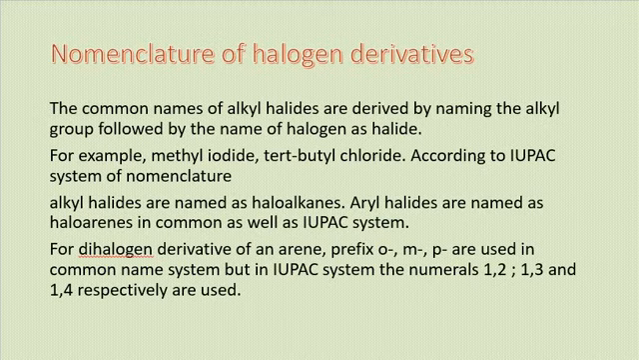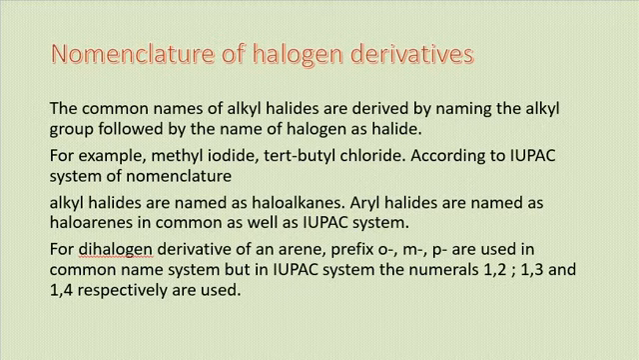Now nomenclature of halogen derivatives. The common names of alkyl halides are derived by naming the alkyl group followed by the name of the halogen as halide. For example, methane, and from methane, if I replace one hydrogen atom with iodine, the compound formula would be CH3I. So I would name this methyl iodide, or tertiary butyl chloride.